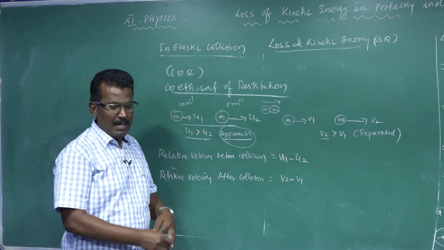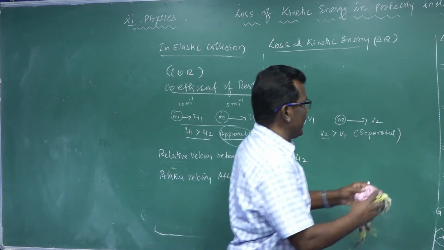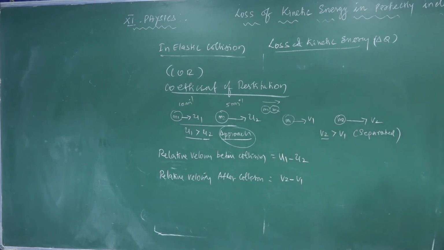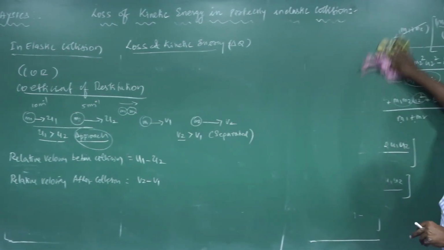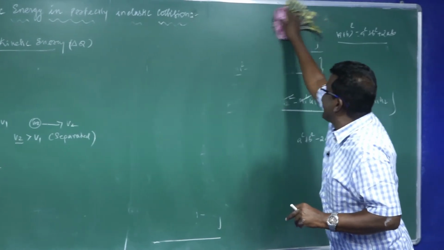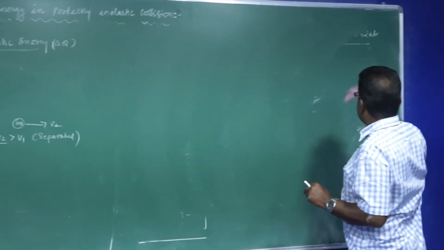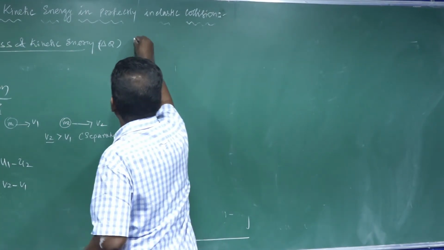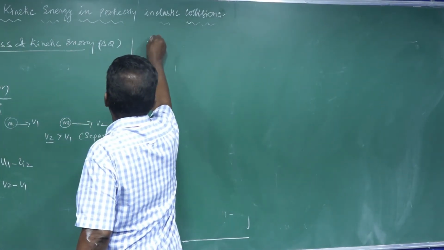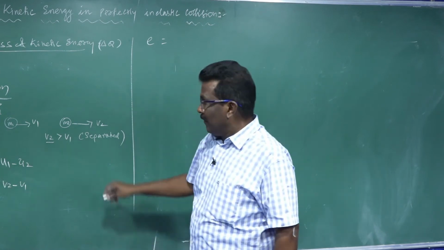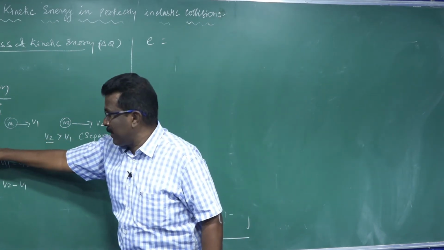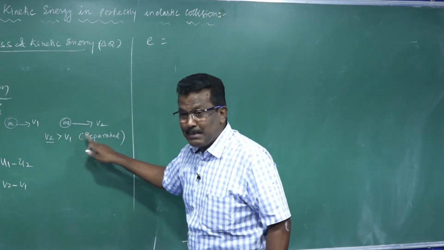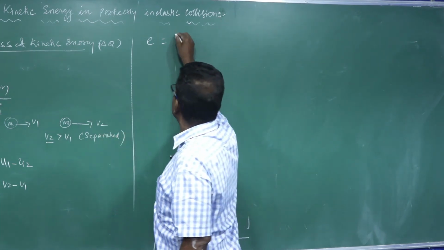Now the term we are introducing, the coefficient of restitution, is denoted by the symbol e. So e is equal to the velocity of separation after collision over the velocity of approach before collision.